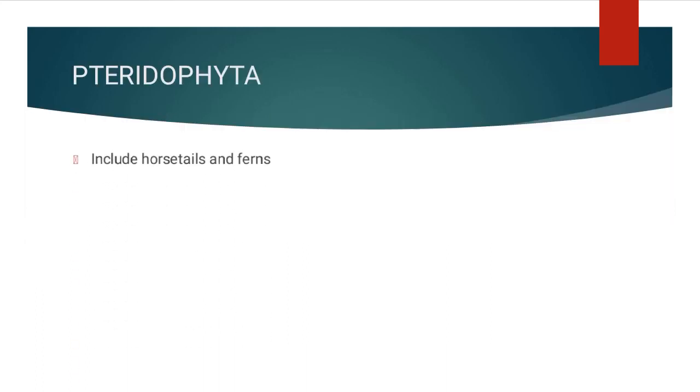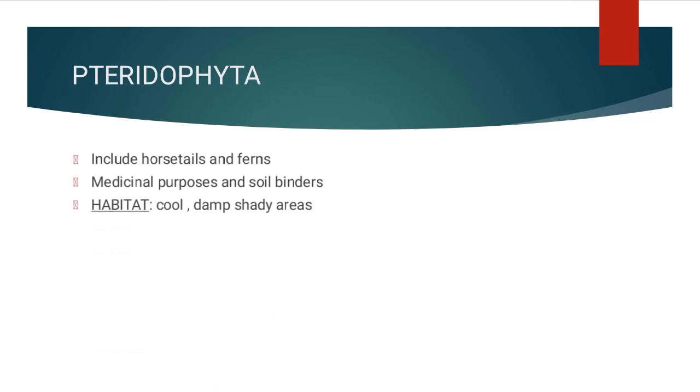So the Pteridophyta includes the horsetails and the ferns. They are used for medicinal purposes and as soil binders, and sometimes they are grown as ornamentals. To say about their habitat, they are found in cool, damp and shady areas.